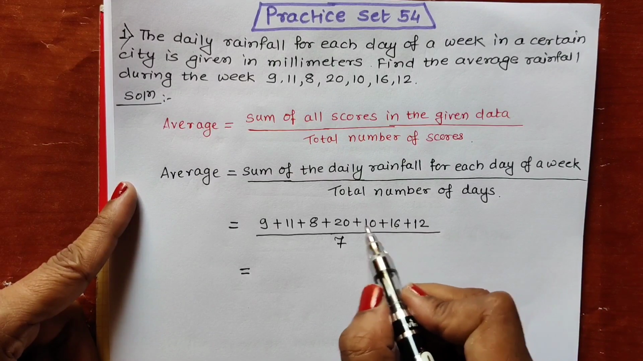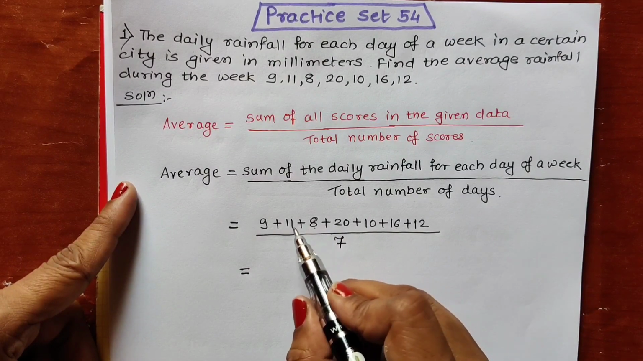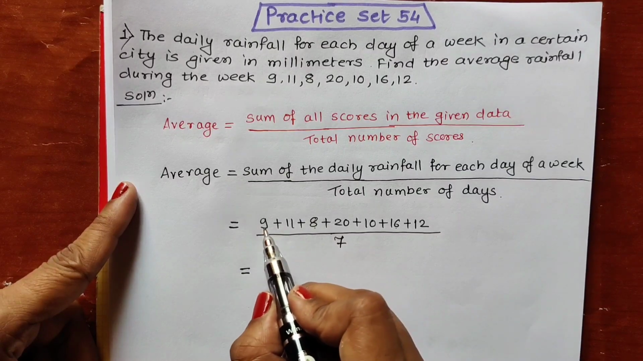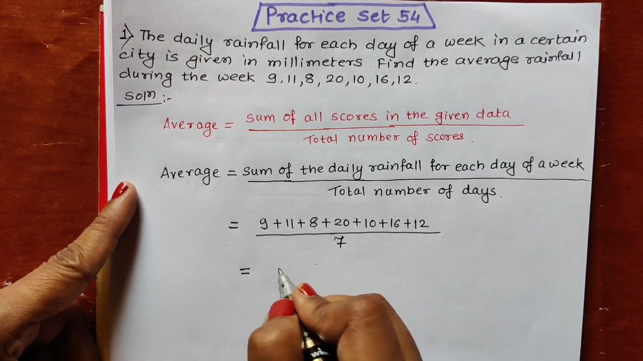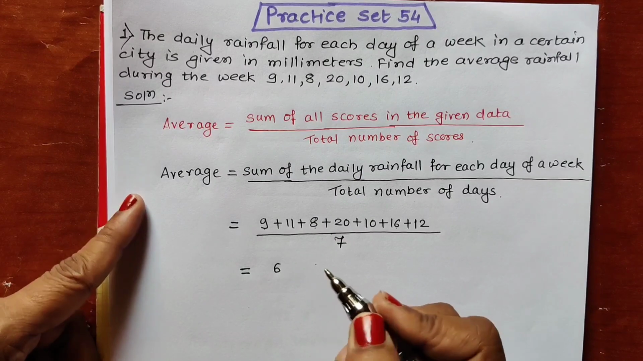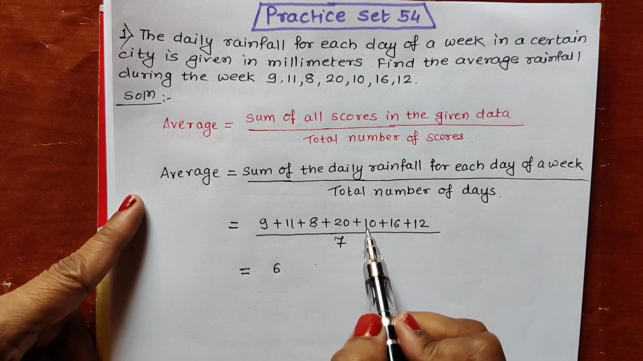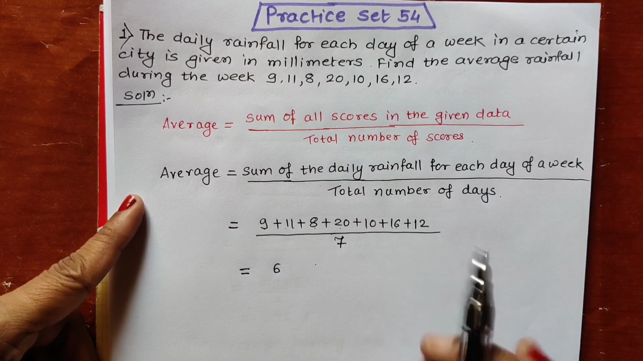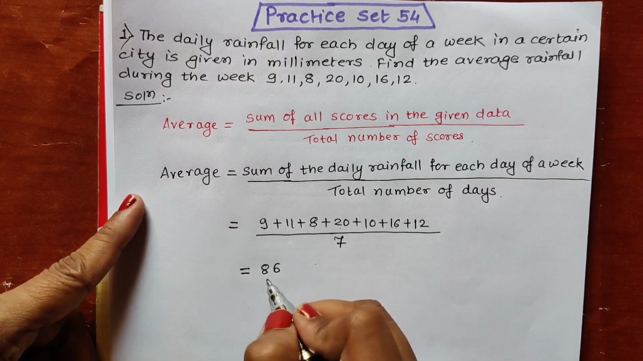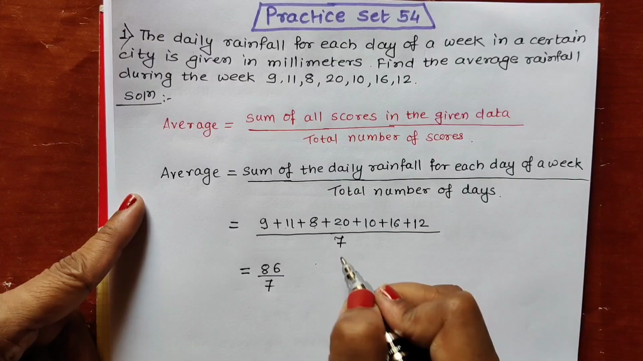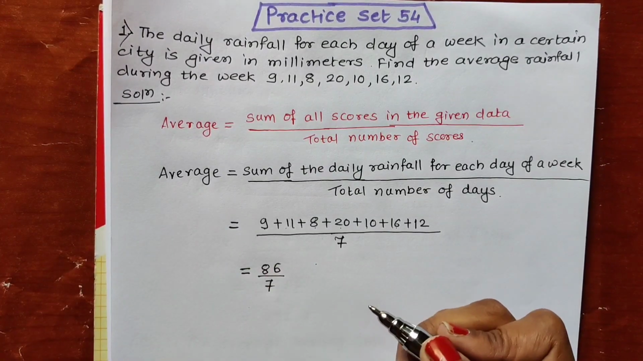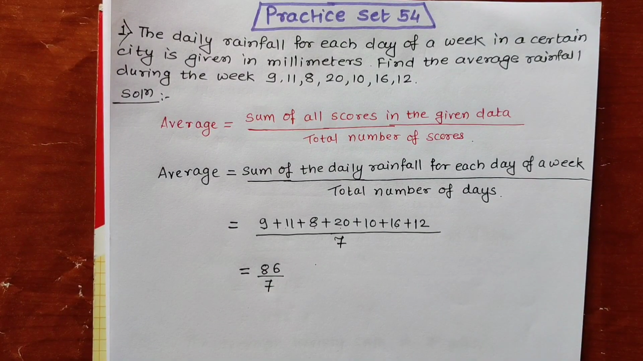2 plus 6, 8. Then 0, 0. 8 plus 8, 16. 16 plus 1, 17. 17 plus 9, 26. For 26, 6 is written, 2 carrying. Then 1 plus 2, 3, 4, 5, 6. And 6 plus 2 is 8. 86 upon this 7. Now 86 upon 7, we have to divide this. So we will do this division in our rough page.